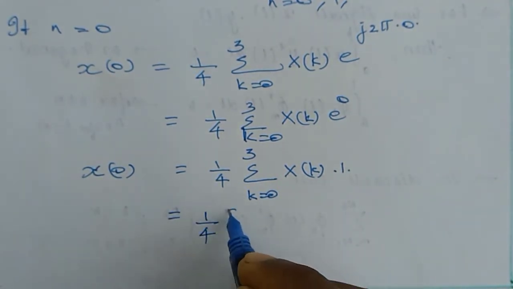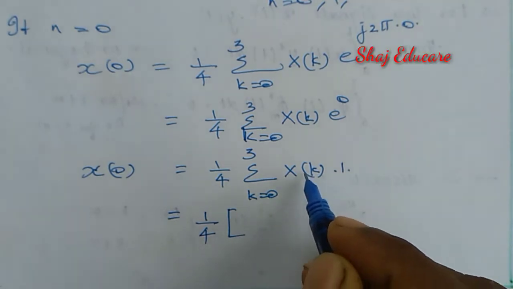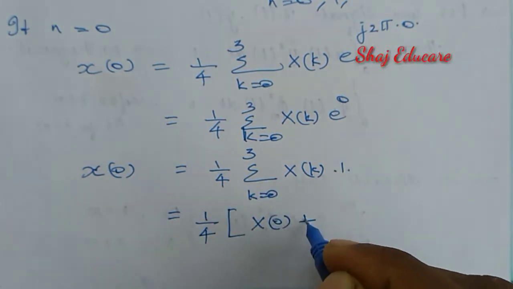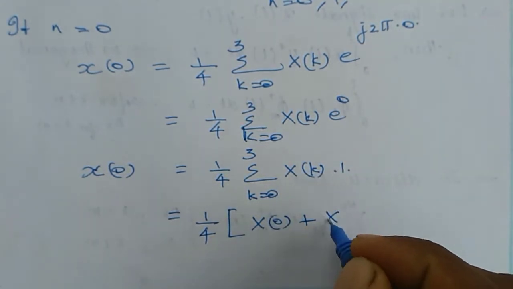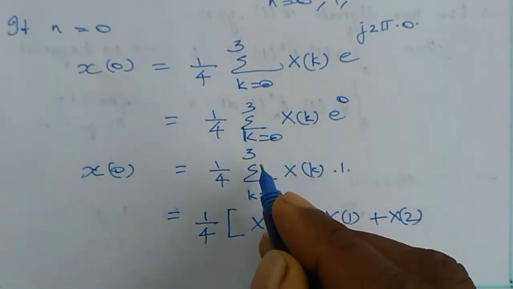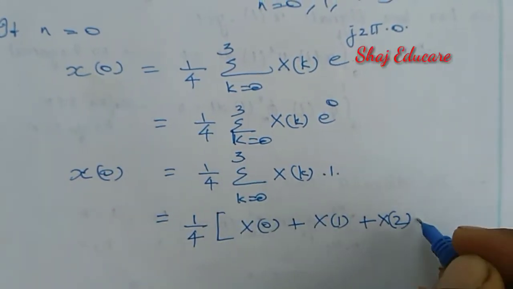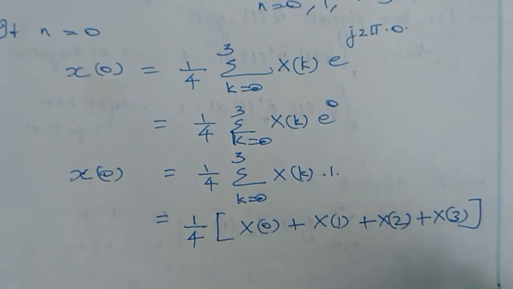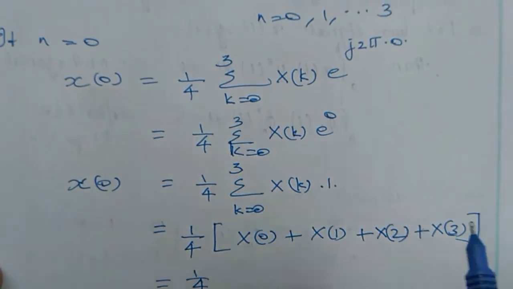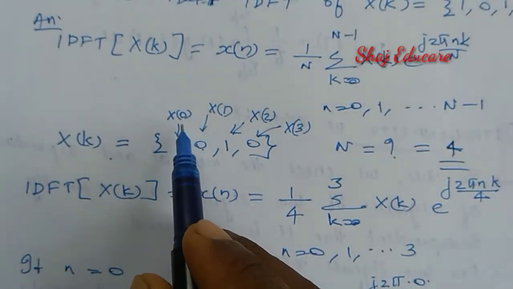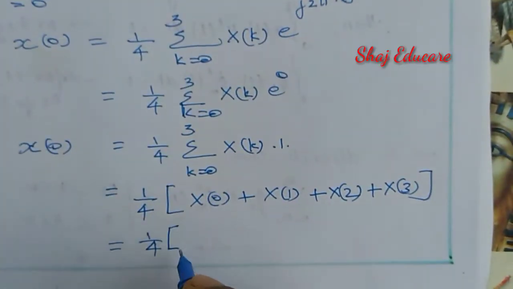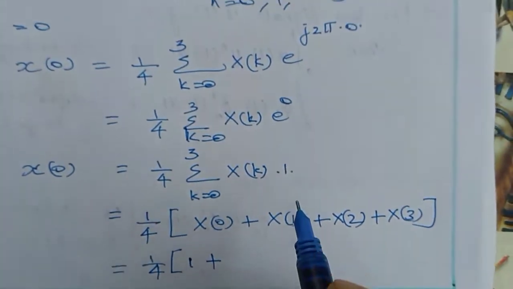Okay. Now let us expand the summation. Then I am getting, for k equal to 0 in this equation, capital X of 0 plus, if k equal to 1, we have x of 1. For k equal to 2, x of 2, and finally k is equal to 3, x of 3. Then this one is equal to, what is x of 0? It is given that x of 0 is equal to 1. 1 plus, what is x of 1?